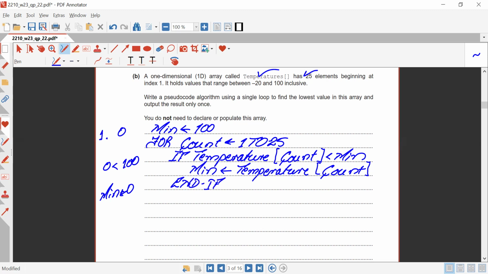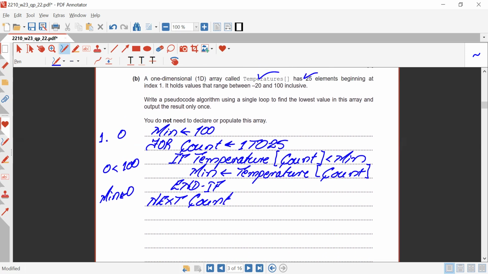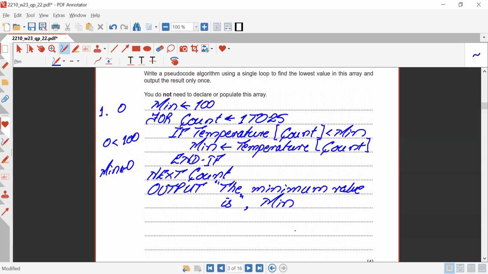Just after the if, now we need to finish the loop as well. So it will be a next count. After the next count, they just ask us to print the output, the result only once. So we can just output the minimum value is, and the name of the variable, that's min. So in this pattern we need to do this part.